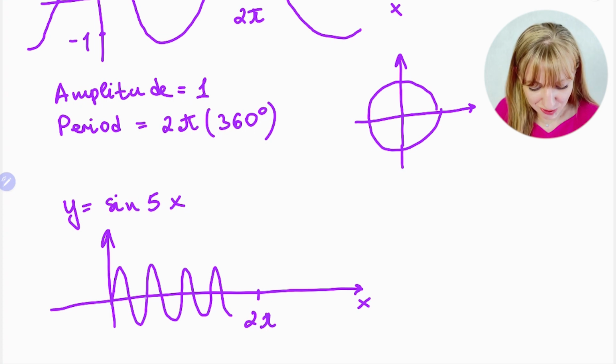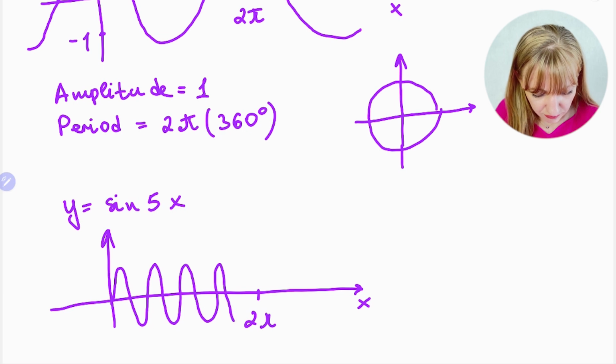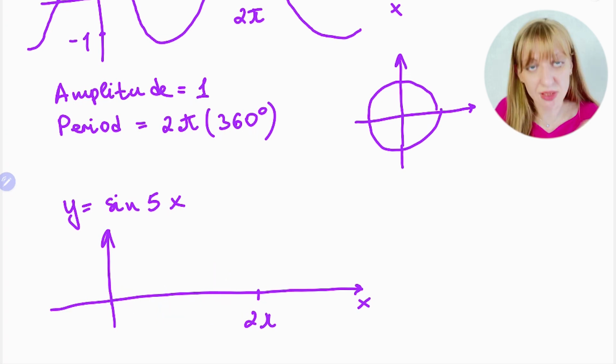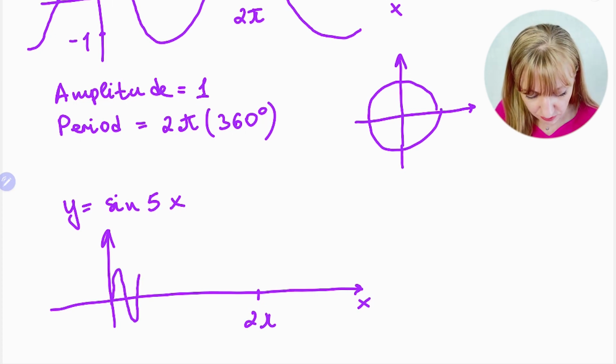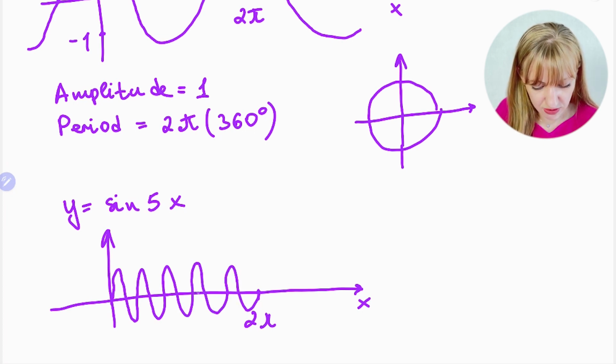Just a second, I try to calculate to have it right. It needs to be 5 periods, so like this: 1, 2, 3, 4, 5.